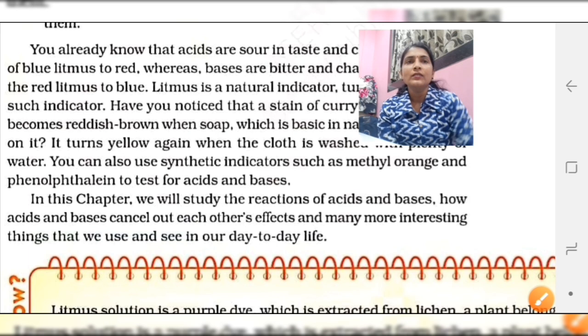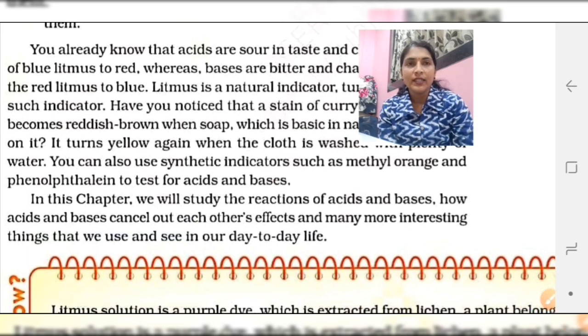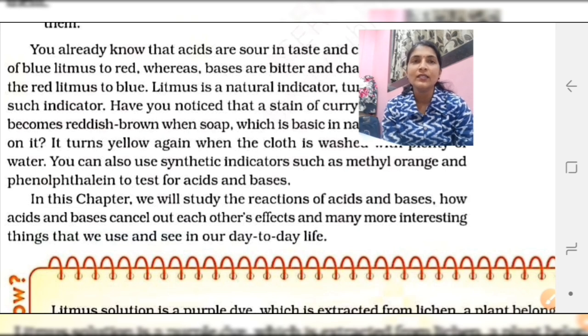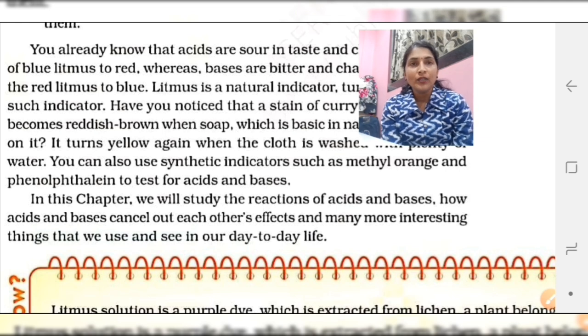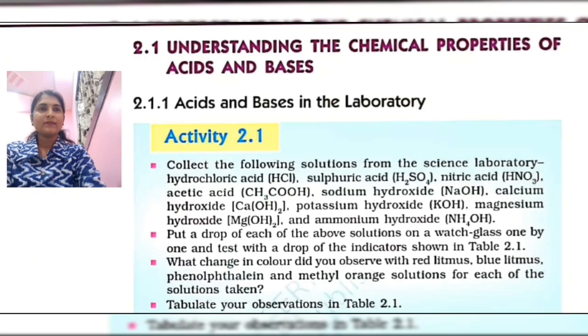In this chapter we will study the reactions of acids and bases, how acids and bases cancel out each other's effects, and many more interesting things that we use and see in our day-to-day life. So here in our lesson you are going to learn more about acids and bases, more reactions of acids and bases, and how these acids and bases cancel out each other's effect, and many more interesting things that we use and see in our day-to-day life.